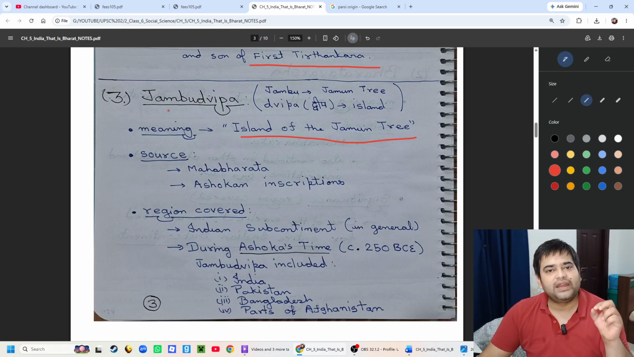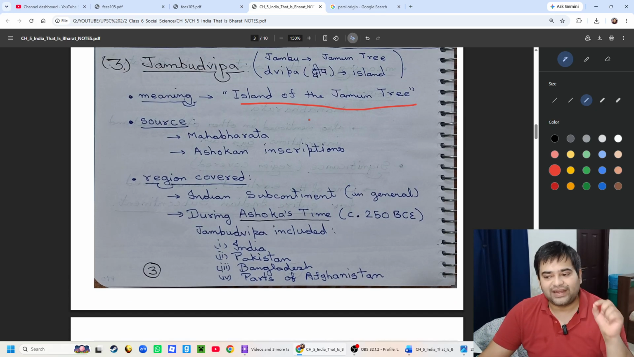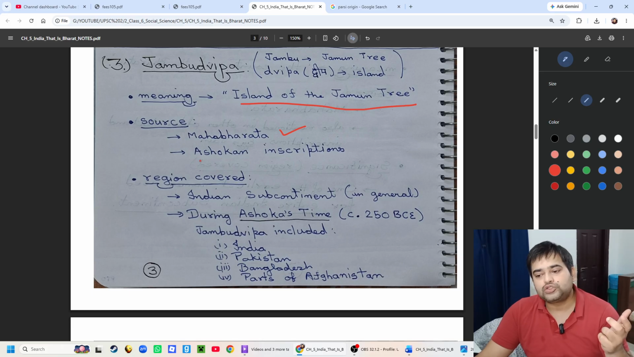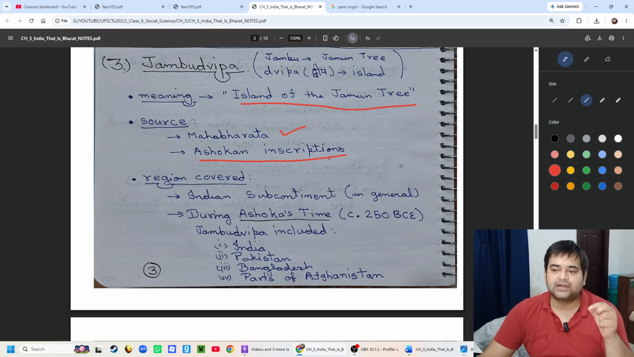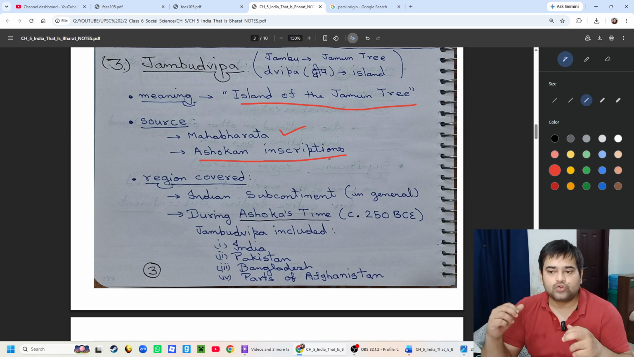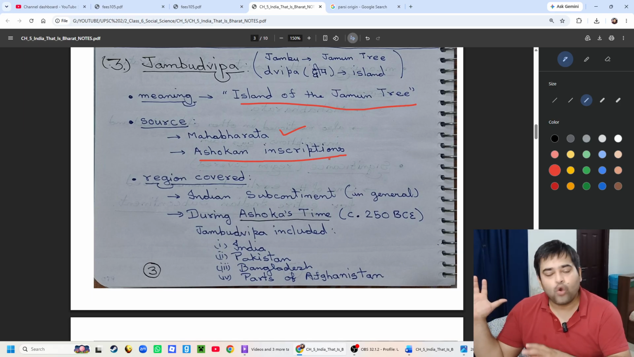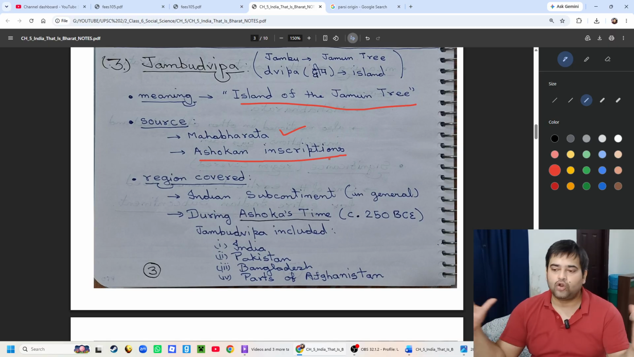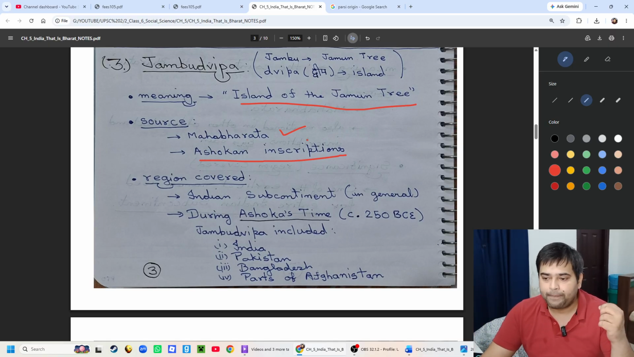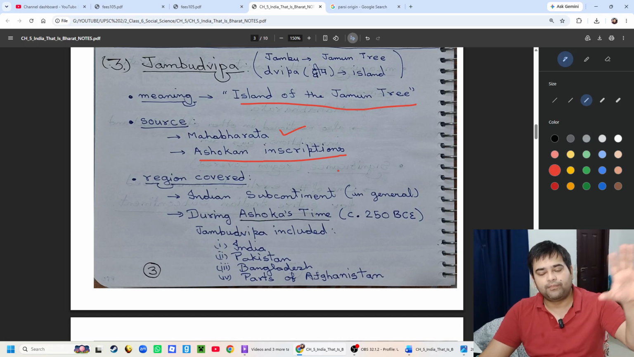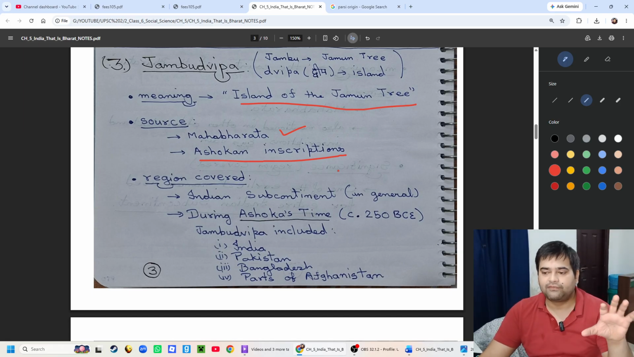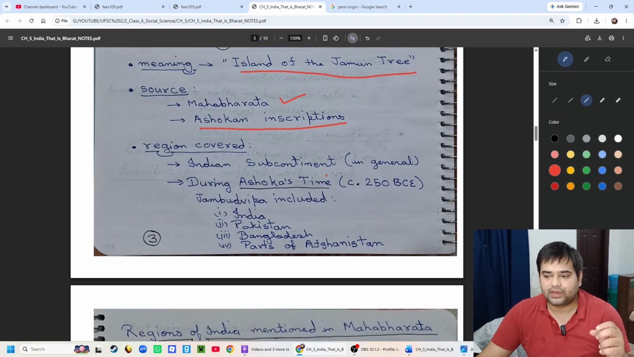Now, what are the sources for this name for the Indian subcontinent? It is mentioned in the Mahabharata text. Also in the Ashokan inscription, the word Jambudvipa is used for the whole Indian subcontinent. So Bharatavarsha and Jambudvipa are the oldest names associated with the whole Indian subcontinent, not just India, which in modern times includes parts of Pakistan, some part of Afghanistan and Bangladesh.